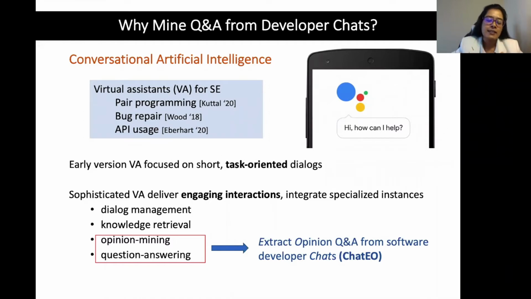This is done towards building opinion-providing virtual assistants for software engineers. As a first step, we extract opinion-based questions and answers from chats, and we call this system ChatIO. The corpus generated from ChatIO could be used towards building this kind of virtual assistants.